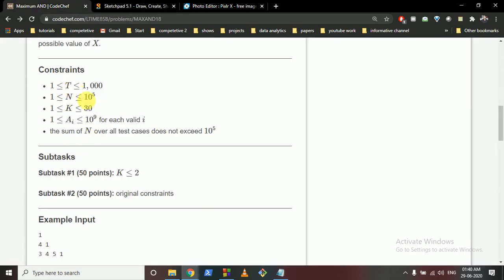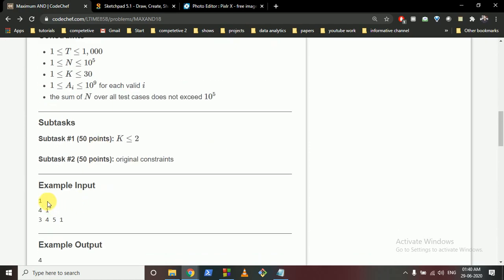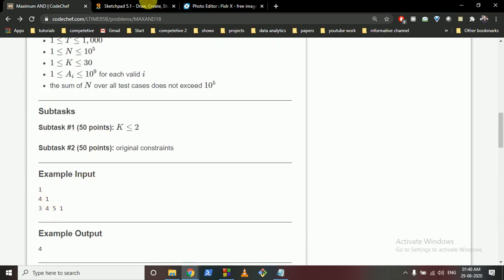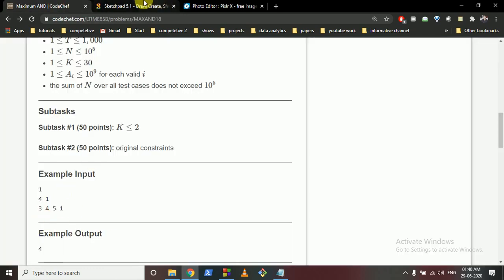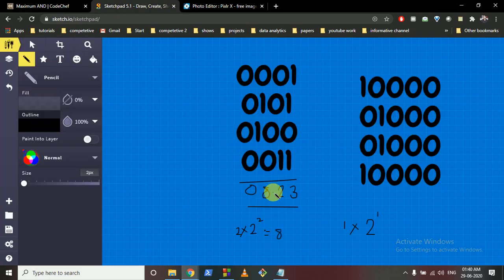But for this case it's just k equal to 1. So because we are setting the third bit, which is 2 to the power 2, the answer is equal to 4. But if k is equal to 2 for this case, then I will set the last bit, because it is contributing more, it is contributing 3, and if I set this bit, it is contributing just 2. So that's how we can see how much contribution every bit is giving, and then we will set the bits.